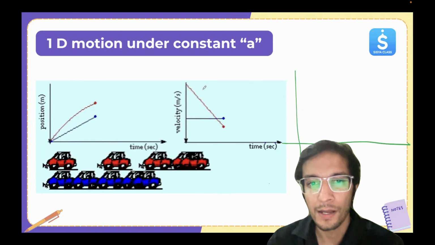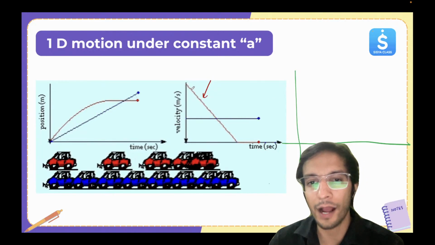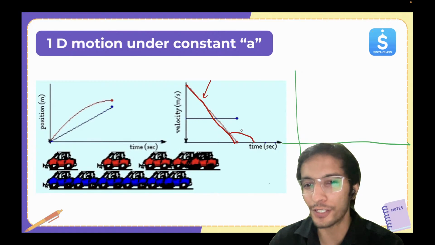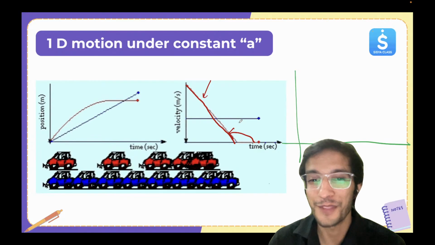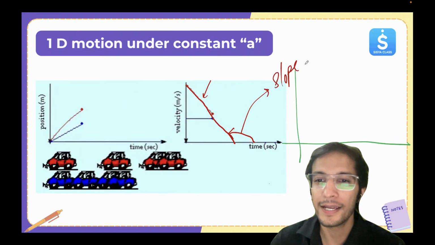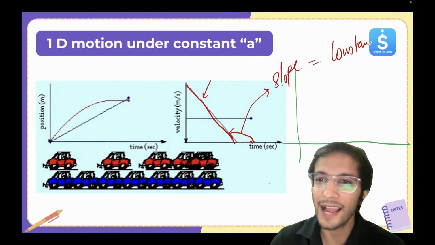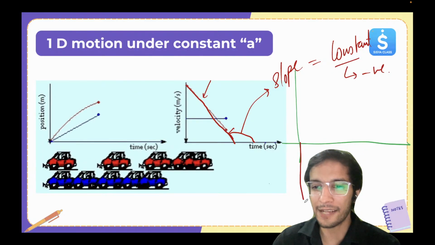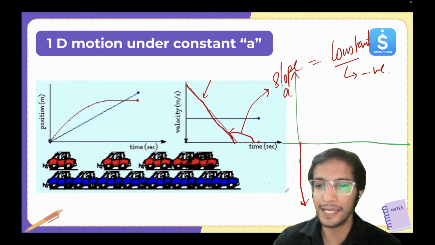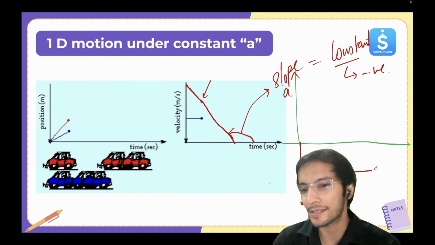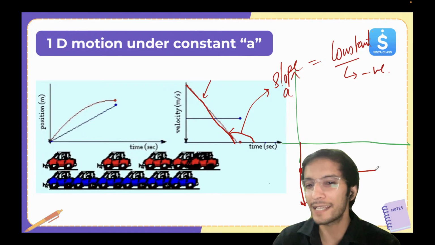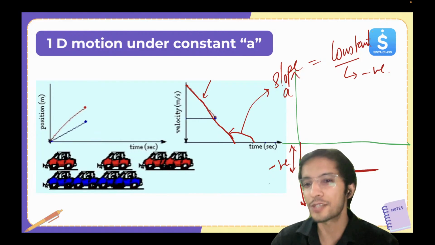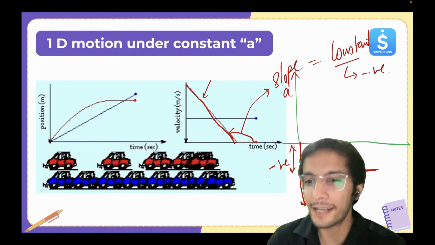Now, here you can see for the VT graph, the slope is constant, but is it positive or negative? It's more than 90 degrees, right? So here the slope is constant, the angle is constant, but it's negative. So here this is AT, and it will look something like this, because acceleration is negative and constant. This is what the red car is going to look like.